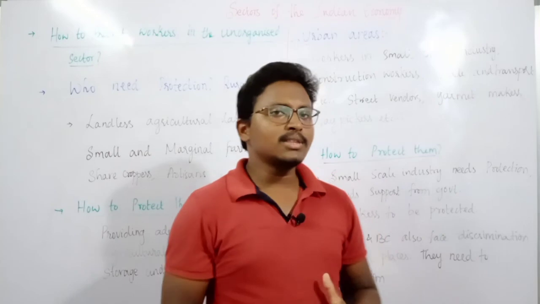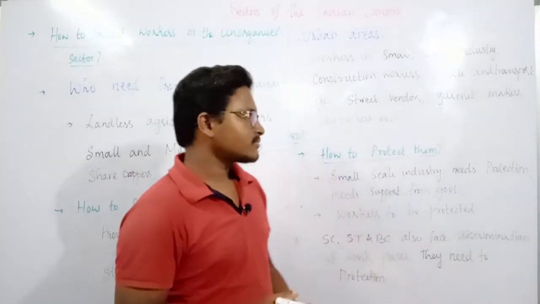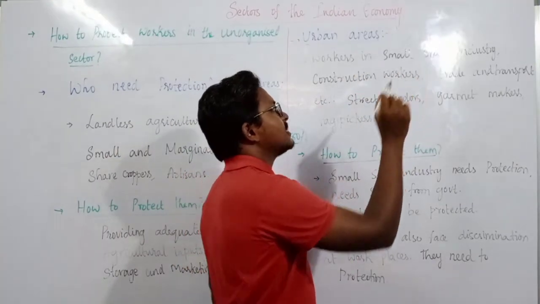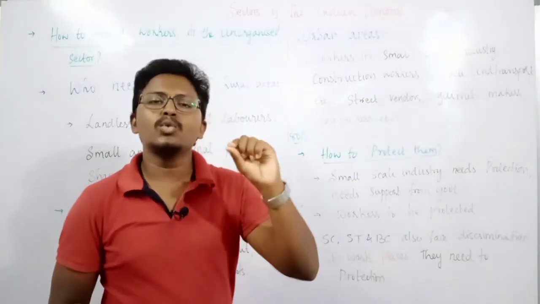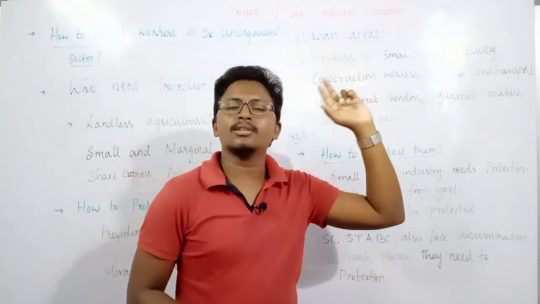And what about the urban areas? Who are the people coming under the urban areas? See, the people who come under the unorganized sector in urban areas are the workers in small scale industries. Why?